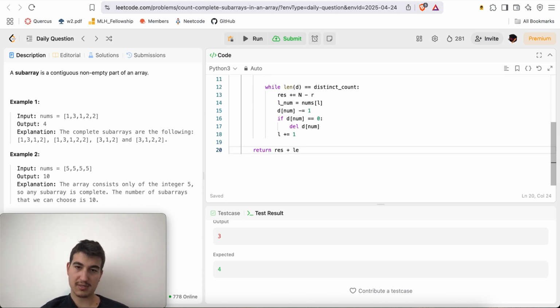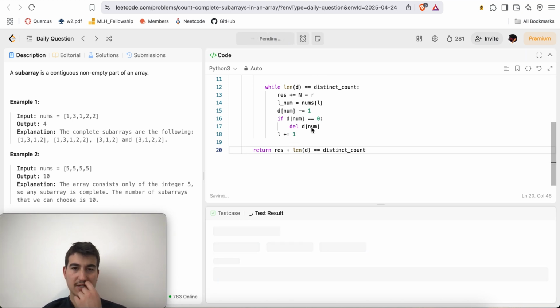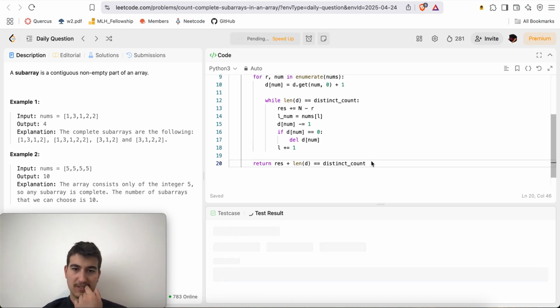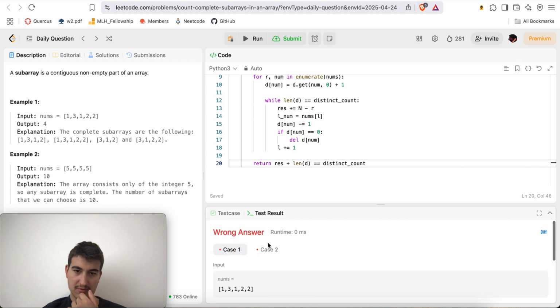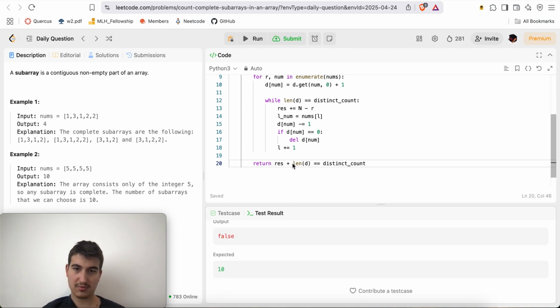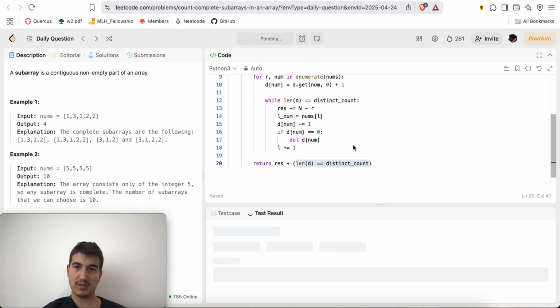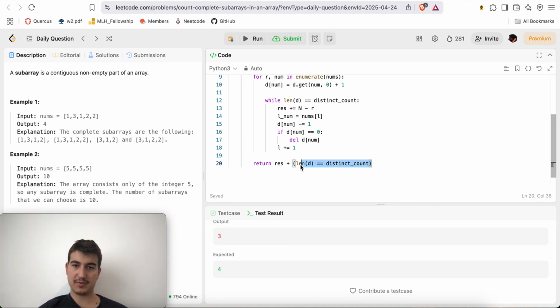Res plus... yeah, this actually should be enough. Yeah, here I'm still going to be wrong. I should actually still be wrong here. This should actually be enough.